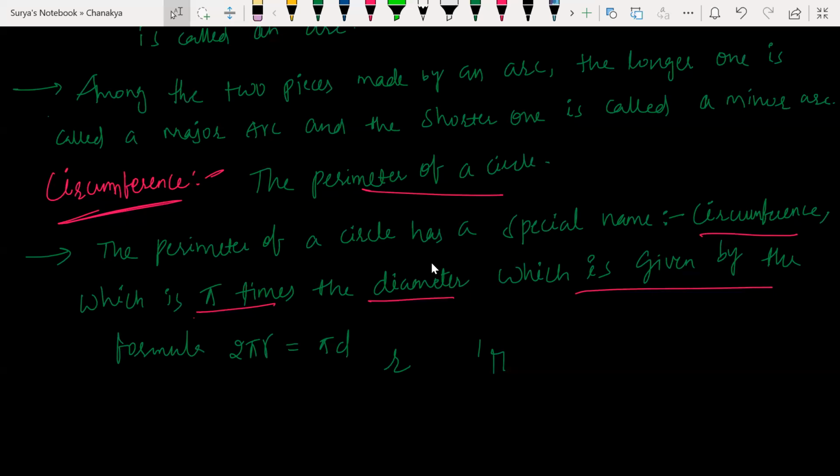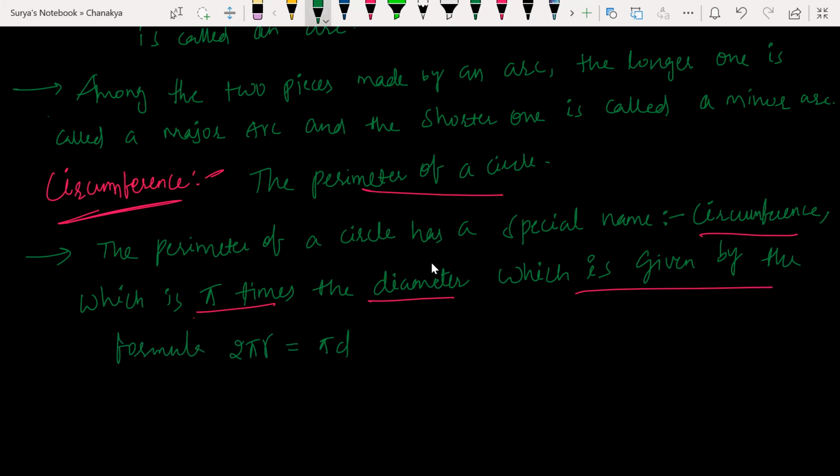Yes, sir. See, this is also pi. This is how we write pi. Simply you can mention it like this. This is the proper way. Clear?